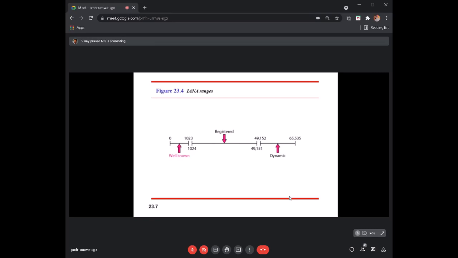Okay, so the well-known port numbers are used for well-known services, and those are reserved. Registered is for user applications or user-specific processes that are going to run on the internet; they are supposed to buy a port number from IANA, from this range only, and IANA will allocate a port number from this range. But unregistered ports, as I told you, are always used by the source as a source port number, taken randomly from this range, 49152 to 65535.